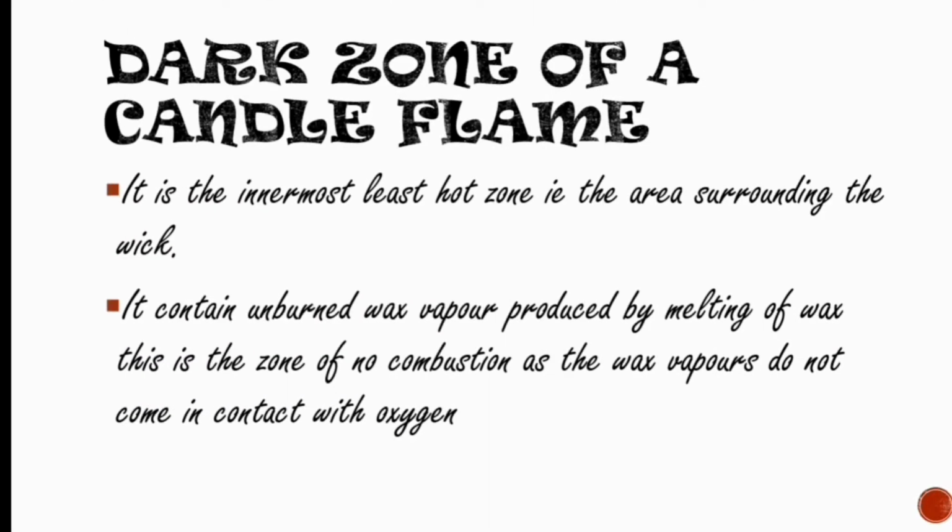Now, let us see the third zone of a candle flame. What is the third zone of a candle flame? A candle flame has 3 zones, and the third one is the dark zone. It is the innermost, least hot zone. It is the innermost zone of a candle flame, and it is the least hot, i.e. the area surrounding the wick.